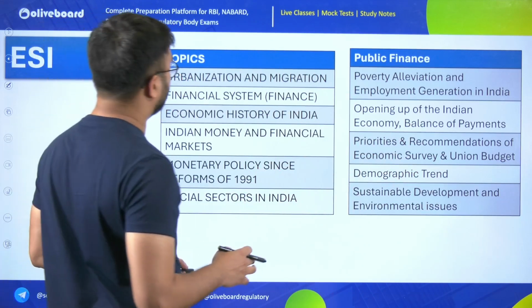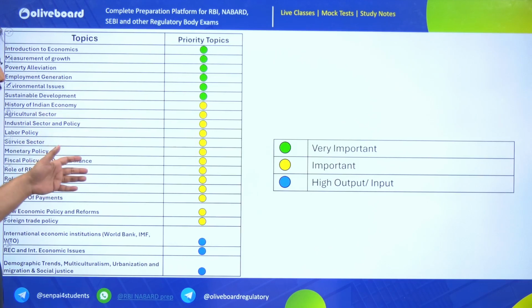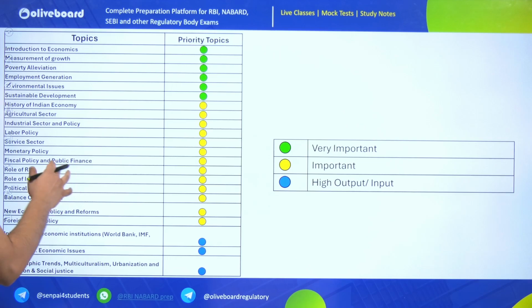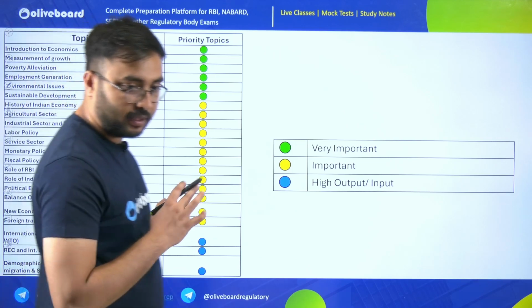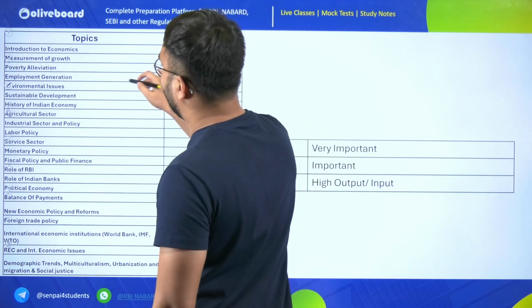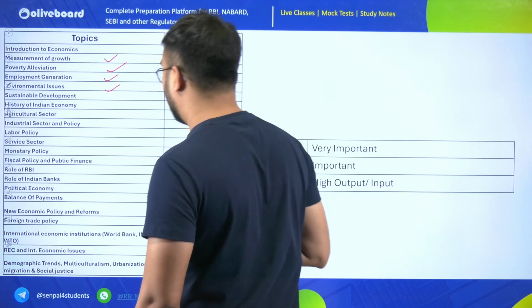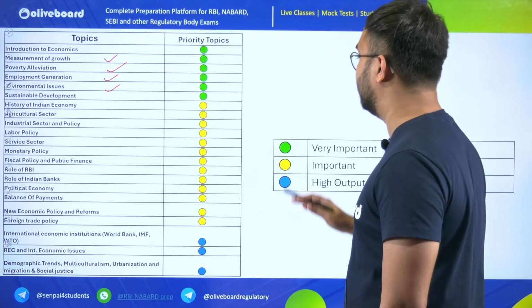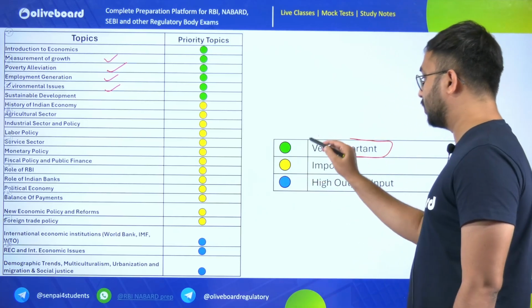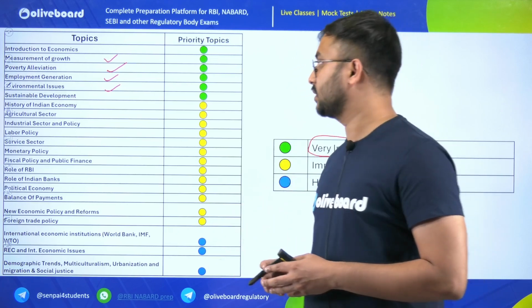Overall, we'll first try to see the priority topics which are important, very important and high output based. These are all the ESI topics, and I hope this is pretty visible to you. The green color topics, measurement of growth, poverty alleviation, employment generation, environmental issues and sustainable development, are very important. Why? Because both MCQs as well as the descriptive part are asked from these.